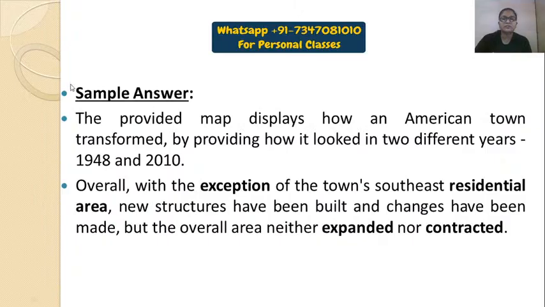Fine. So this is my sample answer. First is the introduction. The provided map displays how an American town was transformed by showing how it looked in two different years, that is 1948 and 2010. So what is the map showing us? It is showing how the American town transformed between the two years, 1948 and 2010.